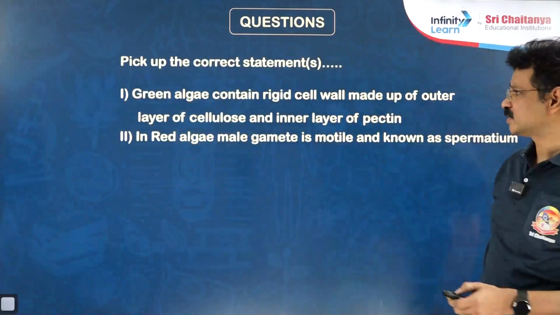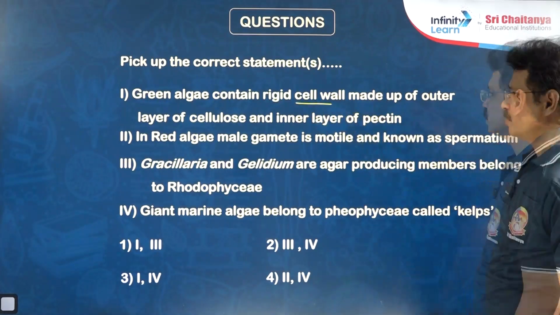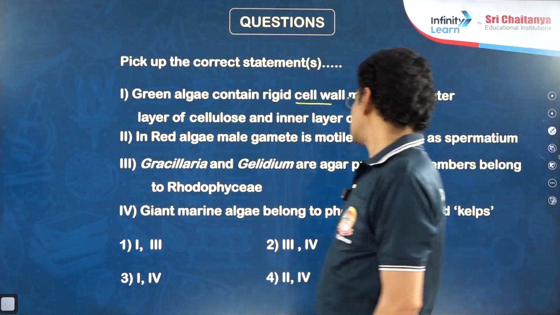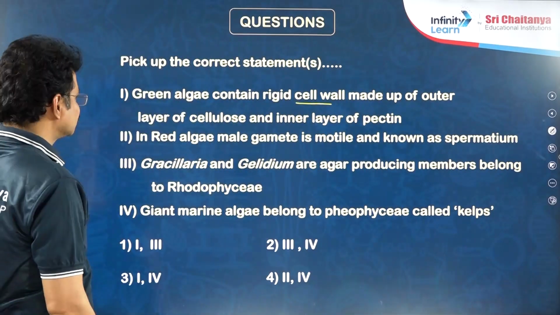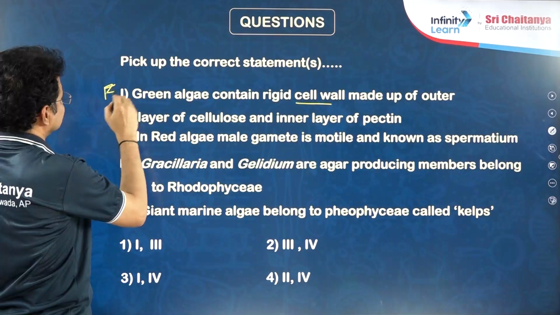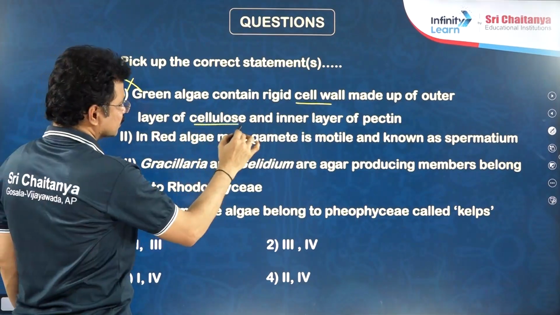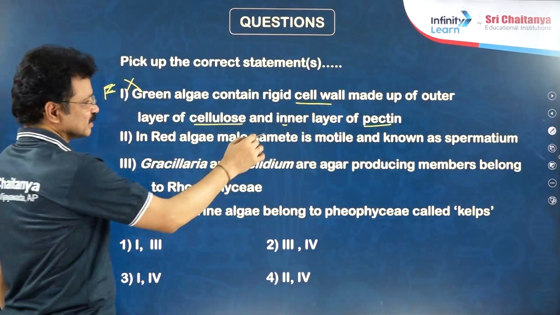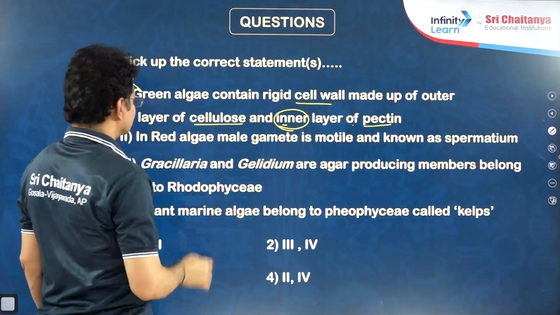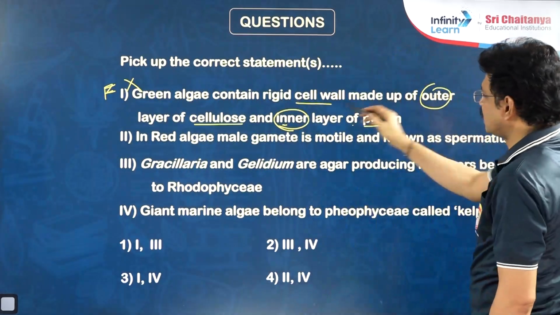Identify the true statements or correct statements from the following. Green algae contain a rigid cell wall made up of an outer layer of cellulose and an inner layer of pectin. Is this statement true or false? False. How can I say it is false? The inner layer is cellulosic, the outer layer is pectinous. But here it is given as the inner one is pectin and the outermost layer is cellulose. Quite opposite here.